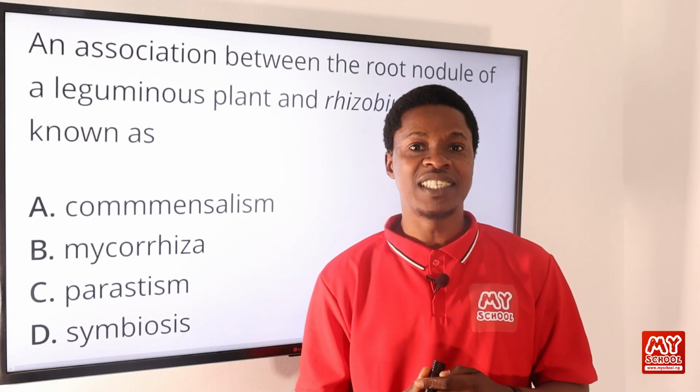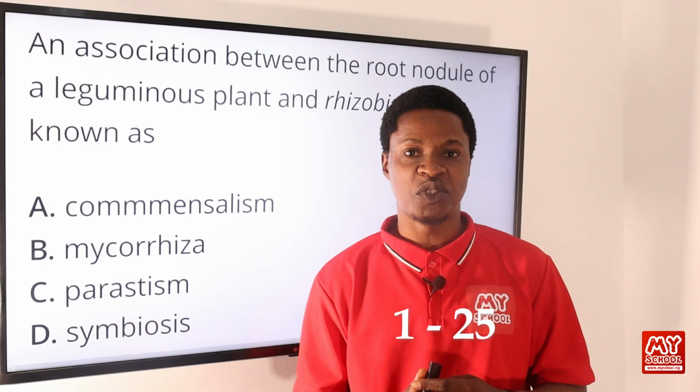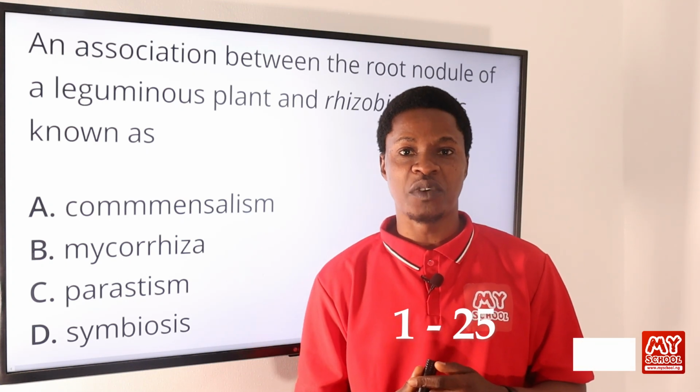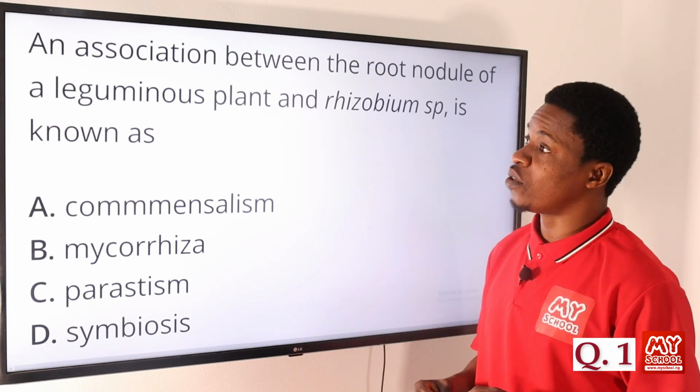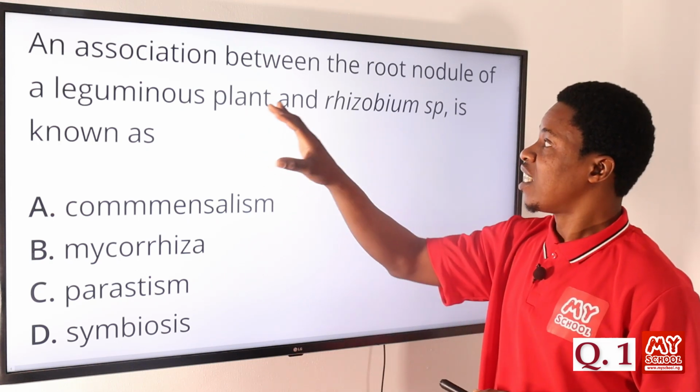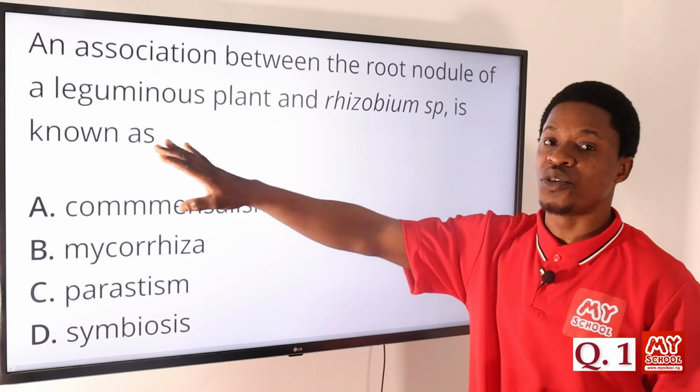Today we'll be tackling questions from number 1 to number 25. Now let's get down to question number 1. An association between the root nodule of a leguminous plant and rhizobium species is known as what?